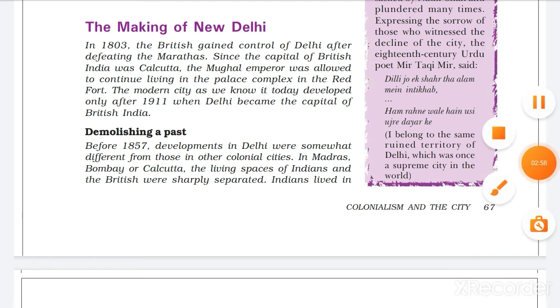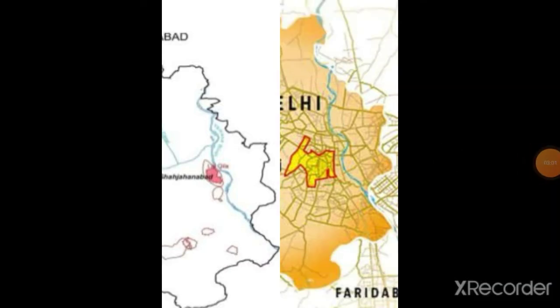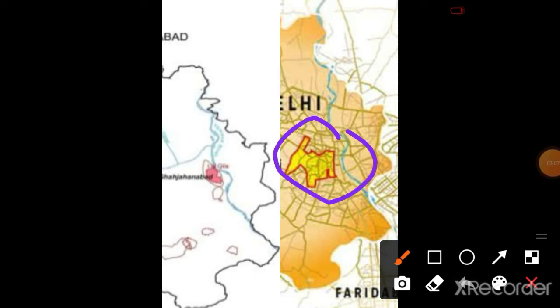Now, in this image you can see the difference between Shah Jahanabad and Lutyens' Delhi. This yellow area is Lutyens' Delhi, and this is Shah Jahanabad, Shah Jahan's Delhi, which in old times we considered as Delhi. Shah Jahanabad was the capital of Shah Jahan's empire. In Lutyens' Delhi, we can find India Gate and Parliament and all these things constructed by Edwin Lutyens.